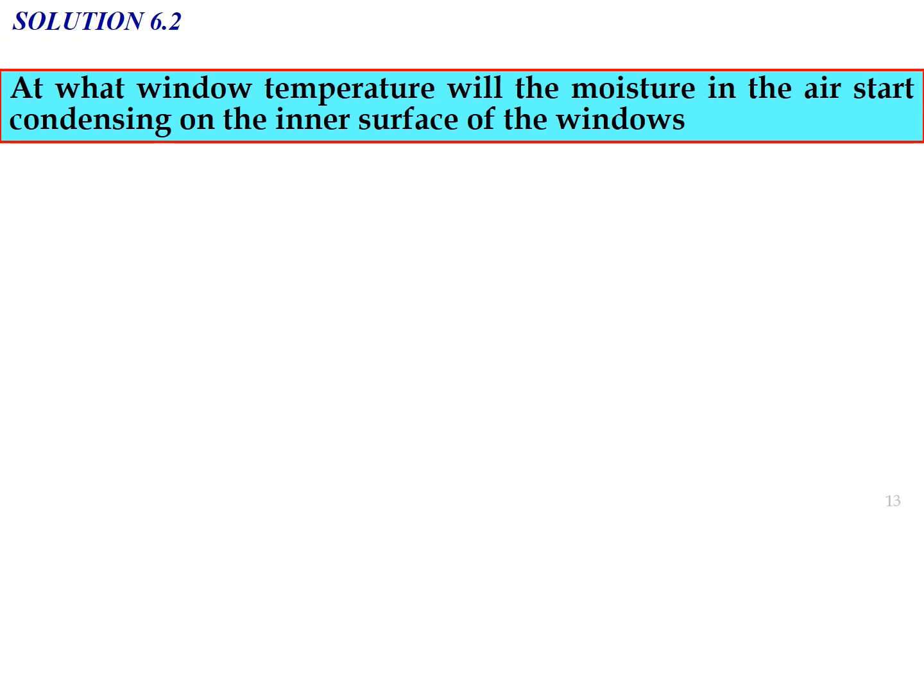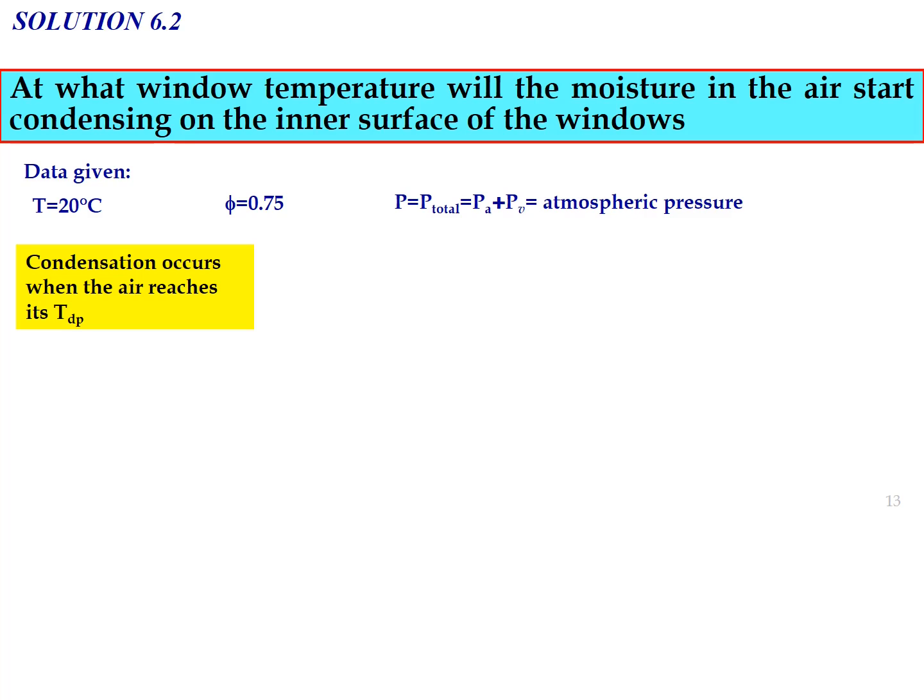Okay, solution for example 6.2. At what window temperature will the moisture in the air start condensing on the inner surface of the window? In terms of data given, the temperature of the air is 20 degrees Celsius, relative humidity is 0.75, and total pressure equals atmospheric pressure. Condensation occurs when the air reaches its dew point temperature. So dew point temperature is equal to the saturated temperature at the partial pressure of water vapor, PV.